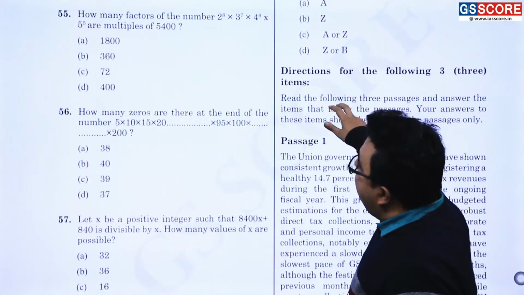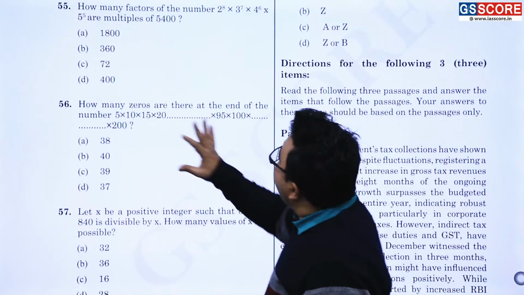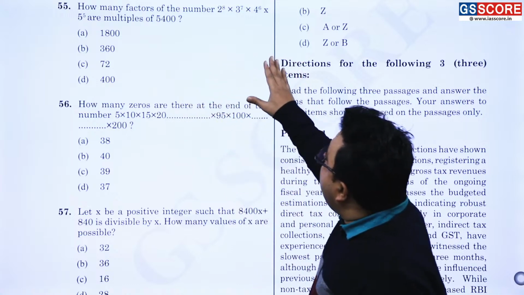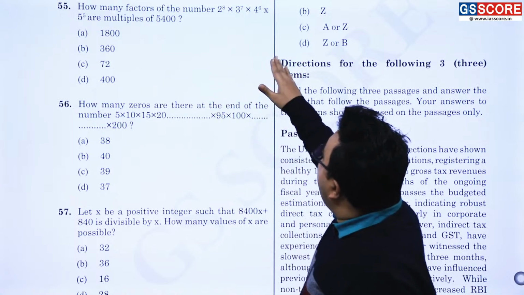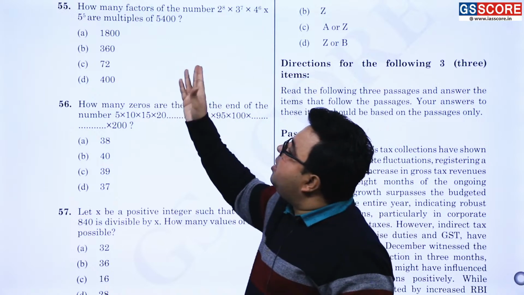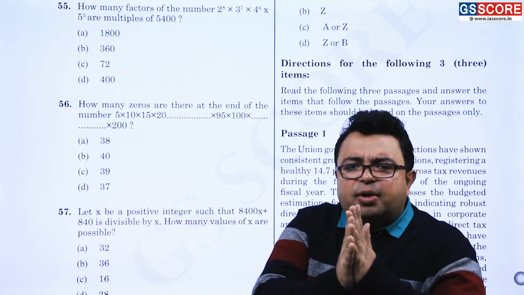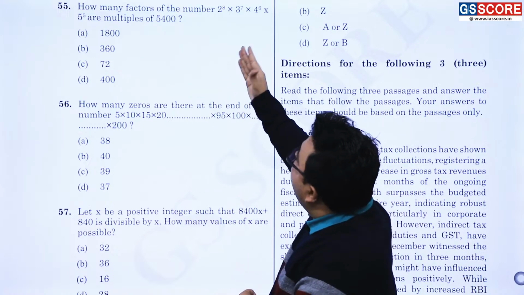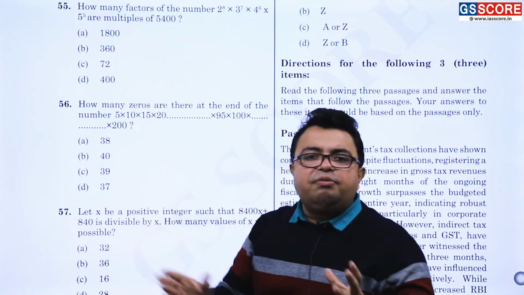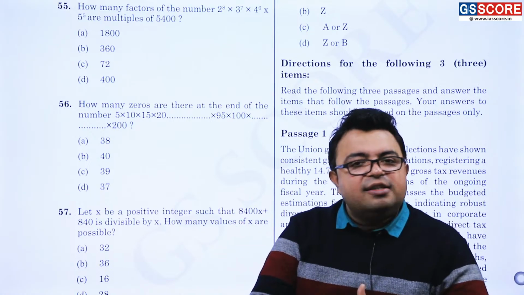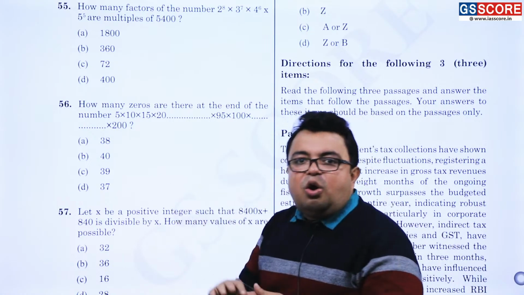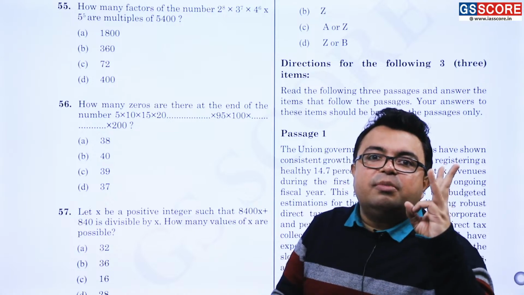Yes, here it is. How many factors of the number 2 to the power 8, 3 to the power 7 into 4 to the power 6 into 5 to the power 5 are the multiples of 5400? Reduce it to a very simple format. Like, how many factors of 12 are there that are multiple of 3? Answer is what? Of course 3, of course 6 and of course 12. 3 numbers are there only.